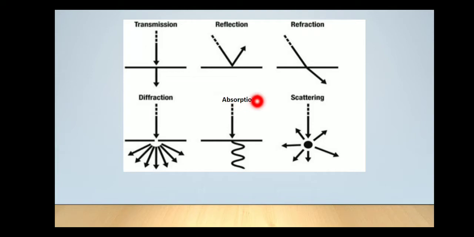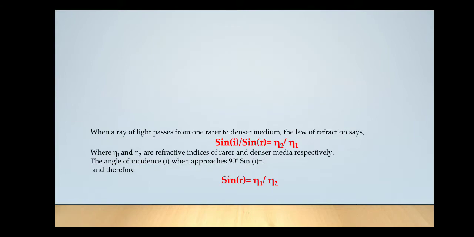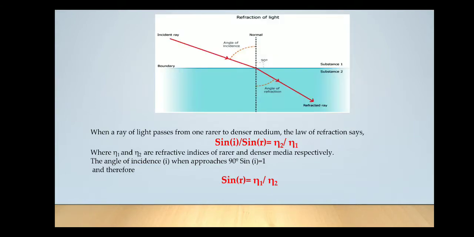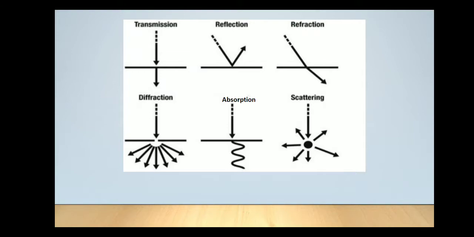So that is called as absorption, and thus the intensity of the light that is coming out of the medium will be less as compared to the incident ray. Then we have one more phenomena which is called as scattering of light. So when the light is incident upon a particle, for example colloidal particle, it will scatter the light in all directions. So that is called as scattering.